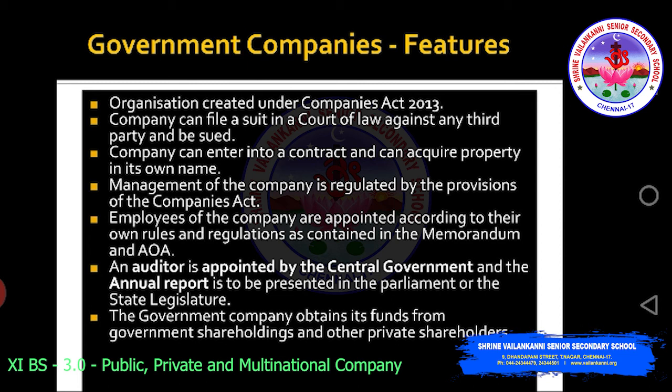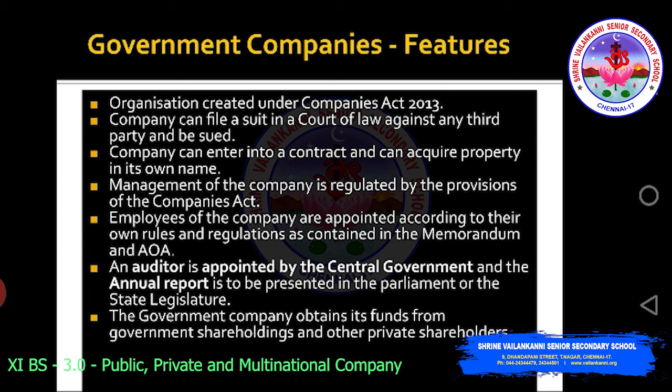This point is important. One more question can come from this point. Auditor is appointed by the central government. An annual report is to be presented in the parliament or the state legislature. The government company obtains its funds from government shareholdings and other private shareholdings. See, 51% the government may own, 49% public can own. So those are the features of a government company.